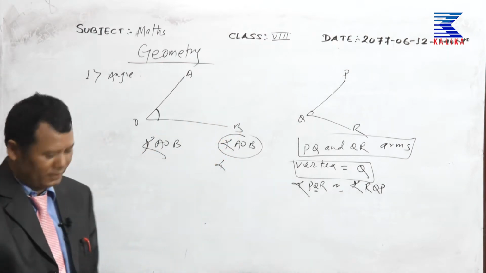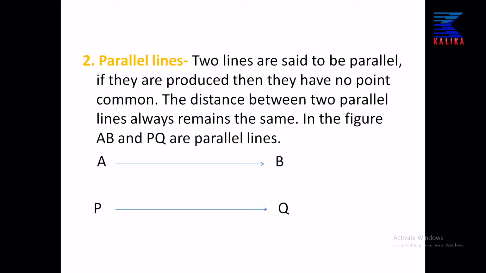Next slide, please. Parallel lines. If two lines do not intersect each other, two lines are said to be parallel if, when produced, they have no points in common. The distance between two parallel lines always remains the same.